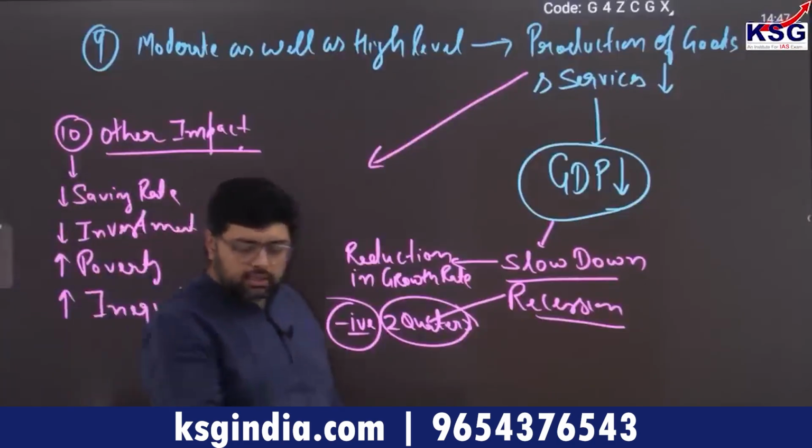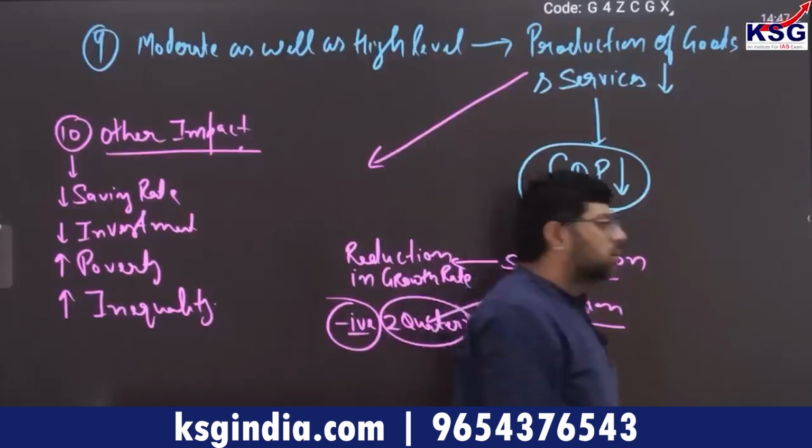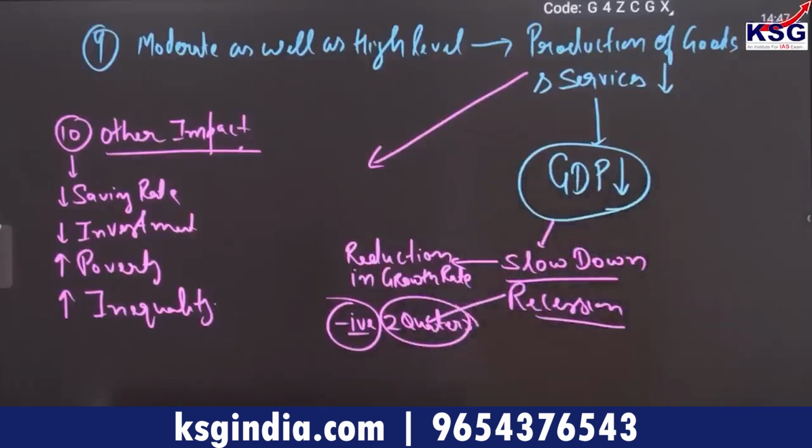Clear? So these are the things that you have to remember with respect to the impact of inflation.